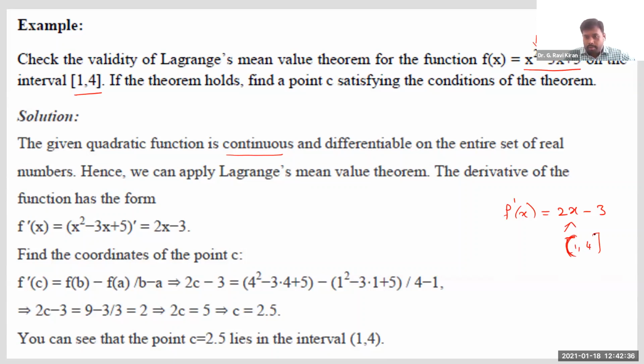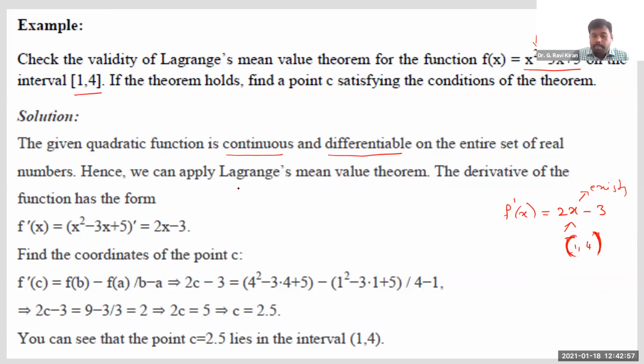We must take the open interval. For all the values in this open interval 1 comma 4, since f dash of x exists, we can say f of x is differentiable also. Now f of x is both continuous as well as differentiable.